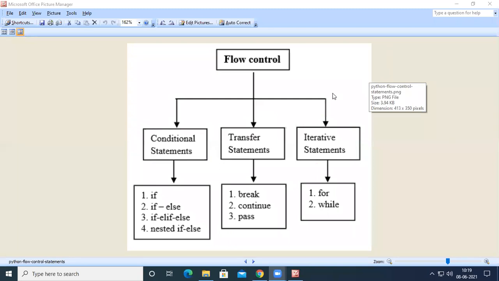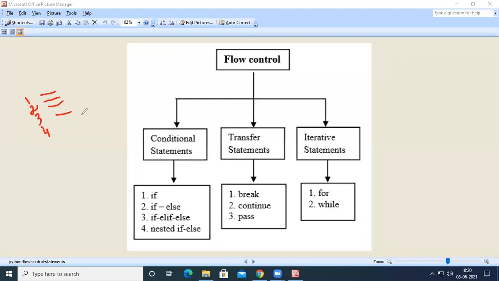So what is the reason we call these statements transfer statements? What these statements do is transfer the control. For example, let us assume there are 10 lines of code in a program. Normally, the first line will get executed, after its completion the second line will get executed, then the third line, and then the fourth line. This is the way the program gets executed.